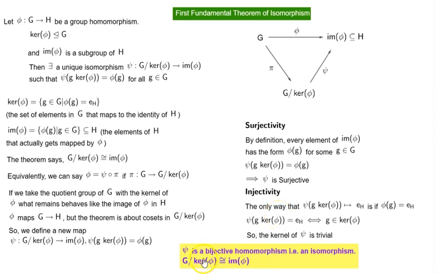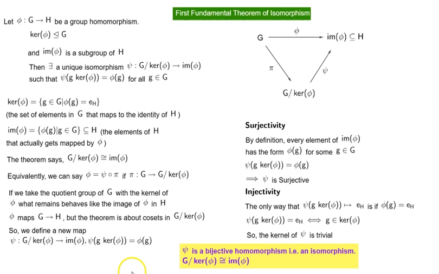And we can say now that psi is a bijective homomorphism, that is an isomorphism, and G by kernel of phi is isomorphic to image of phi through the isomorphism psi. And how can we make this statement?